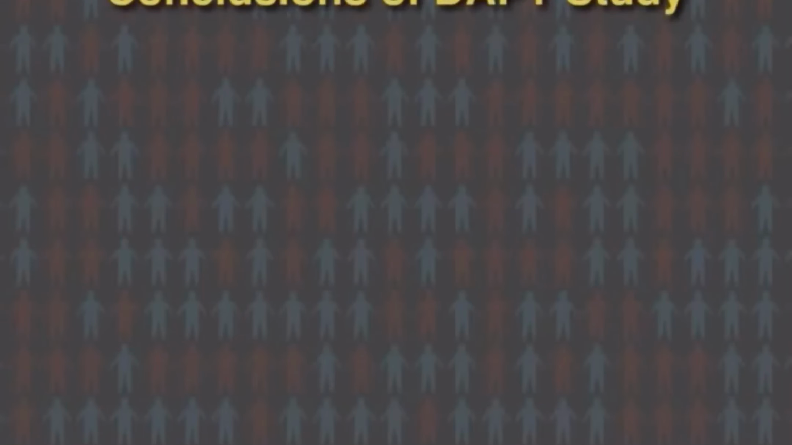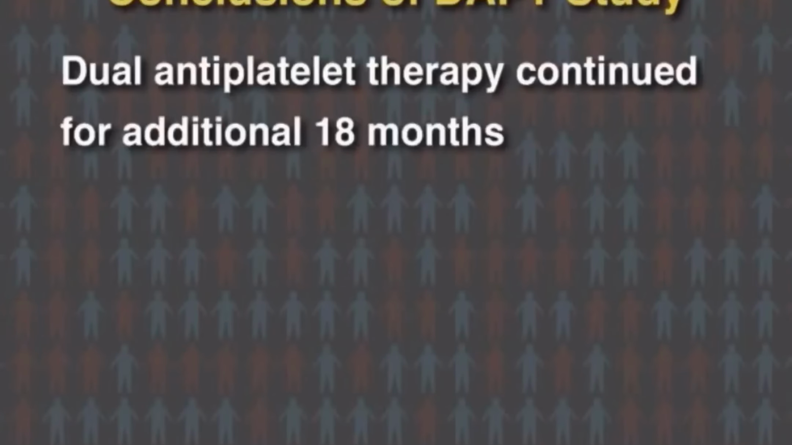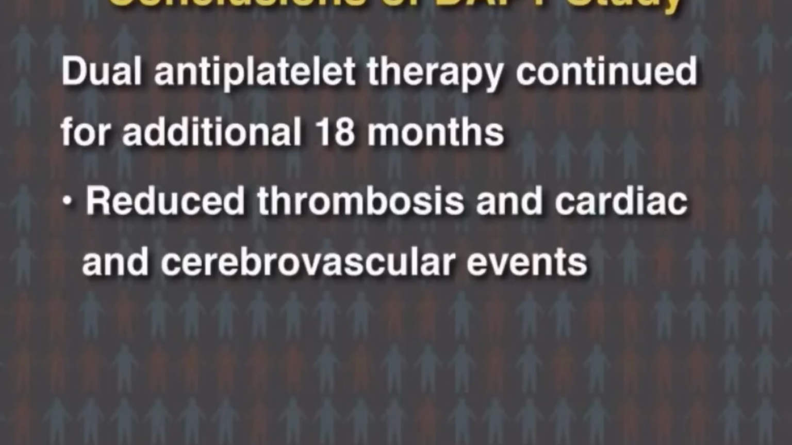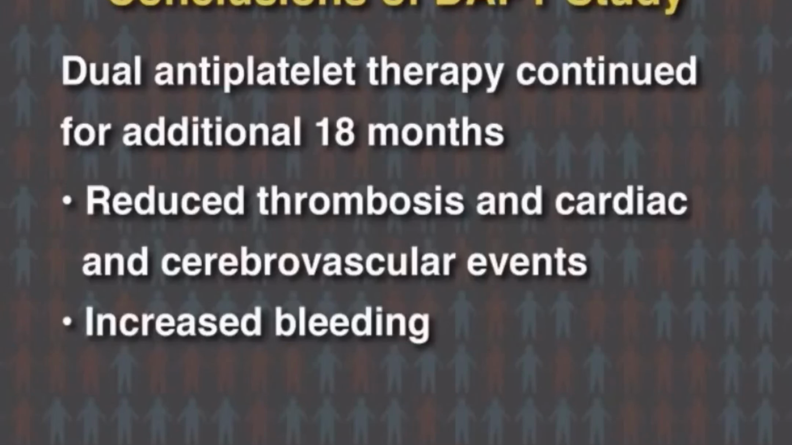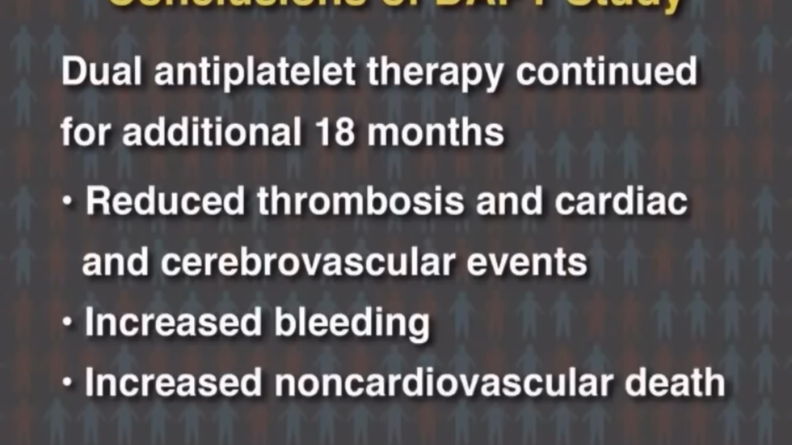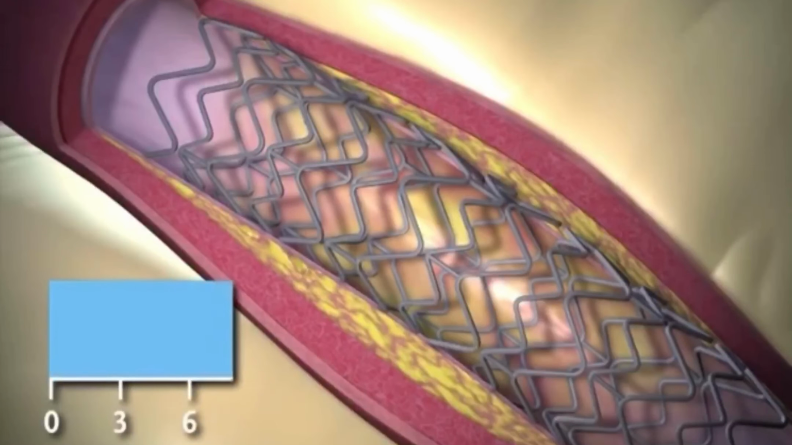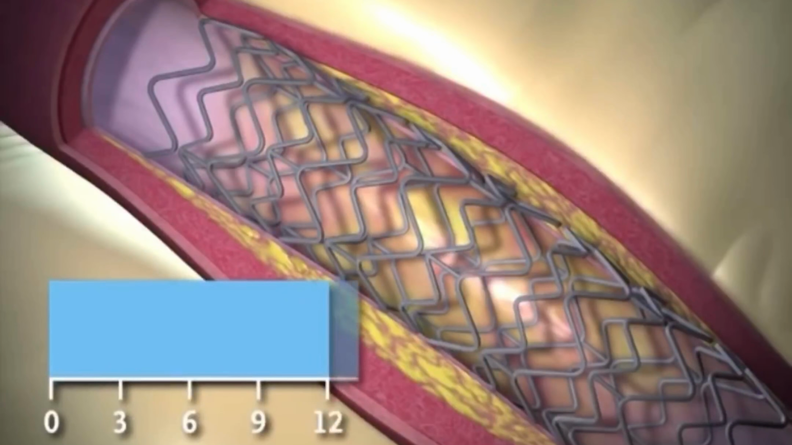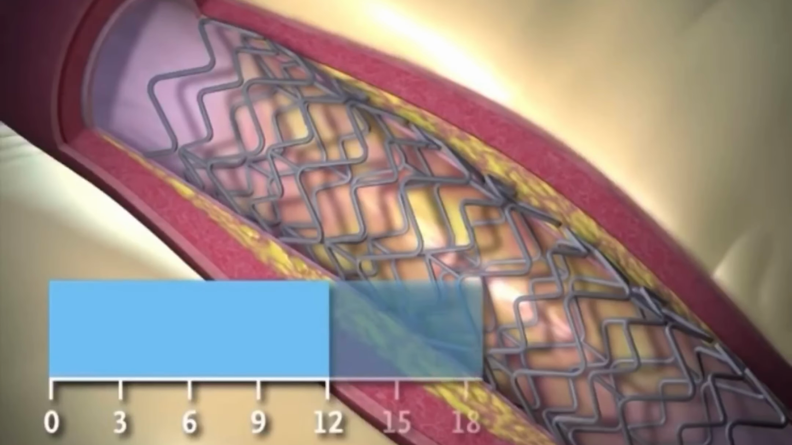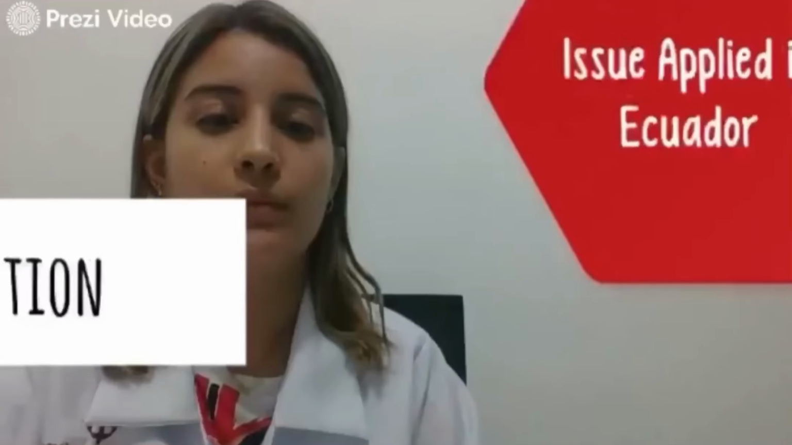The central conclusions of the DAPT study were that dual antiplatelet therapy continued for an additional 18 months reduced the risk of in-stent thrombosis and major adverse cardiac and cerebrovascular events, increased the risk of moderate or severe bleeding, and increased non-cardiovascular mortality. While it doesn't offer an easy answer, this much-awaited trial adds important data to inform individualized decisions about the optimal duration of dual antiplatelet therapy.